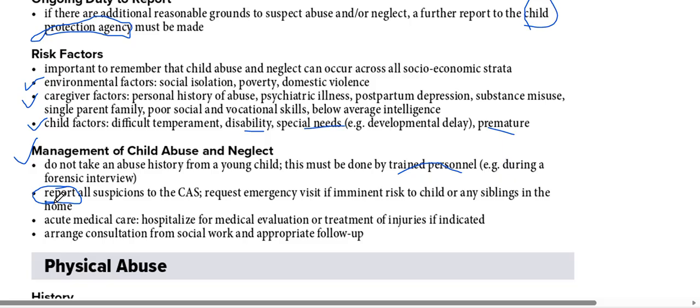Report all suspicions to the Child Protection Agency and request an emergency visit if there is imminent risk to the child and any siblings in the home. So if a mother comes with a history of domestic violence and the children are also there, we need to save the children as well, because the children are at immediate risk of abuse or threat as well. And then acute medical care should be given to the child if the child is suffering from any injuries, so we have to hospitalize the child for medical evaluation or treatment of injuries. Arrange consultation from social work, and appropriate follow-up is also very important.